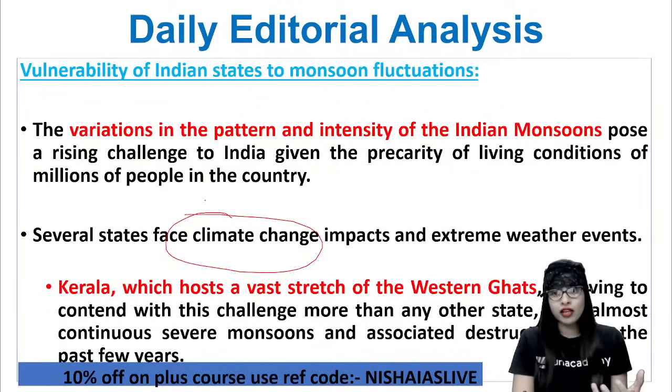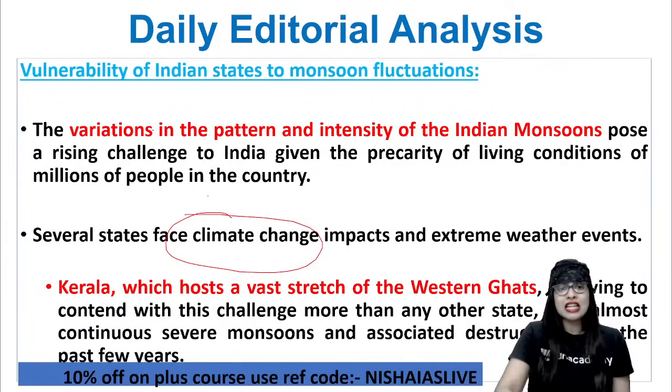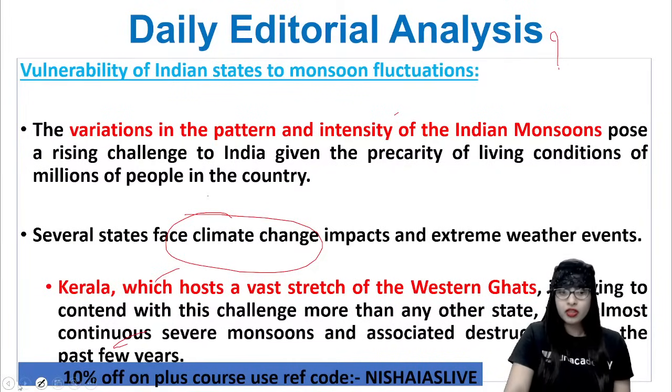And this is not a new thing. Over the past few years, this is happening. What precaution has been taken? What resilient infrastructure has been brought in to rectify this? That is a big question, guys, which is being posed to the government, I can tell you. Don't you think so? Yes, it is.